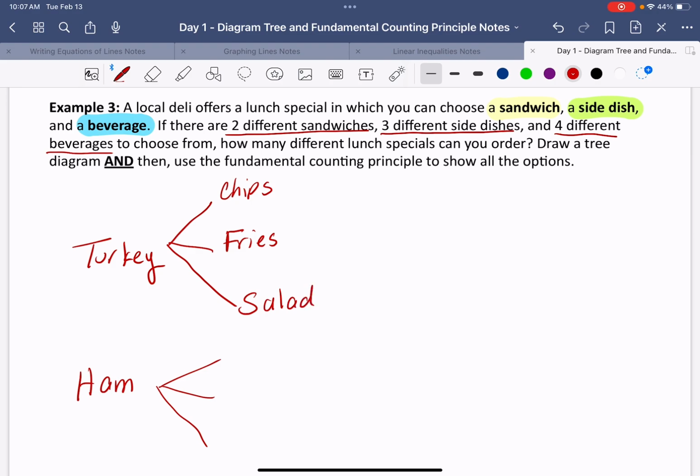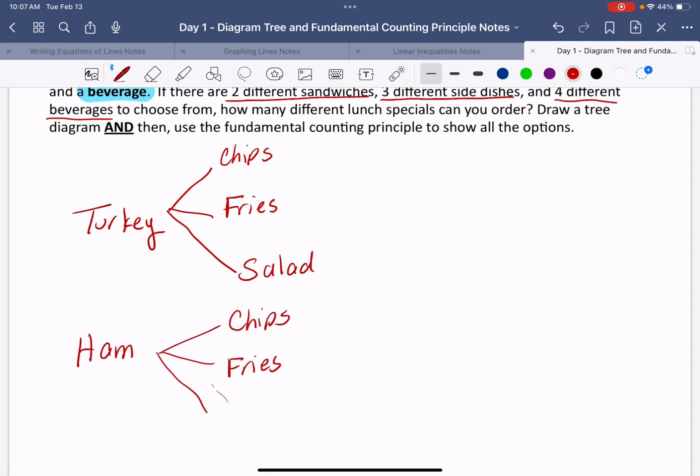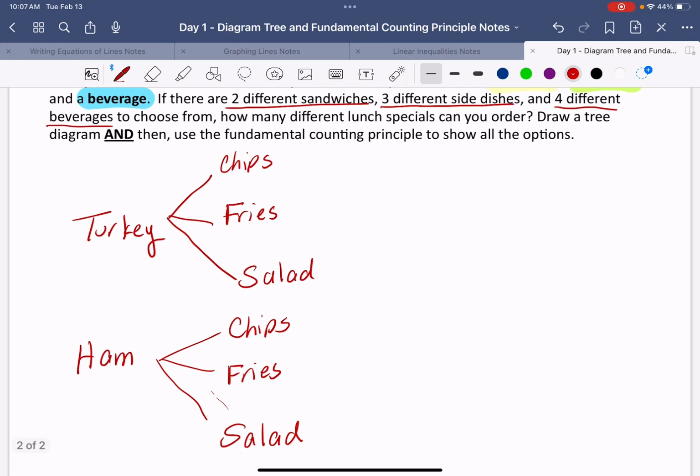But don't forget, you'll also need to have chips, fries, and a salad for your ham sandwich too. Okay, but now we also have 4 different beverages to choose from. So let's say we have 1, 2, 3, 4 that can go with chips. So I've got water, milk, orange juice, and soda, okay?